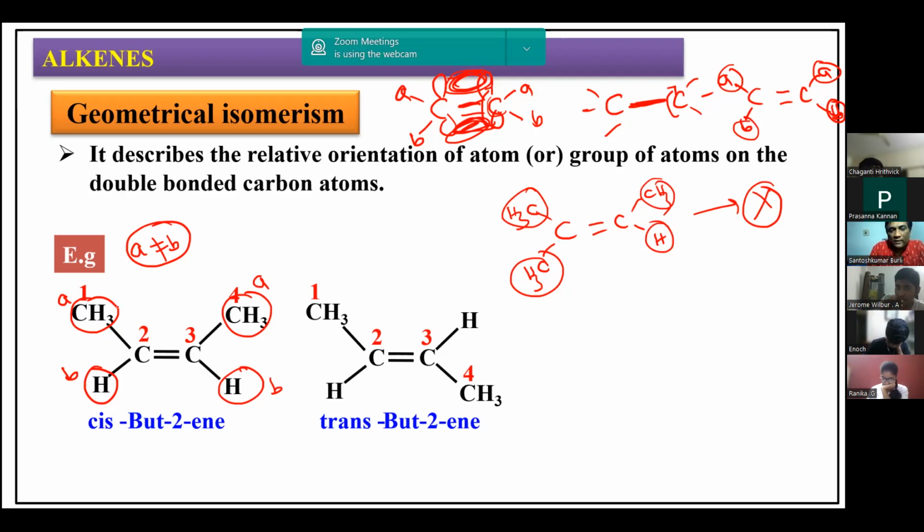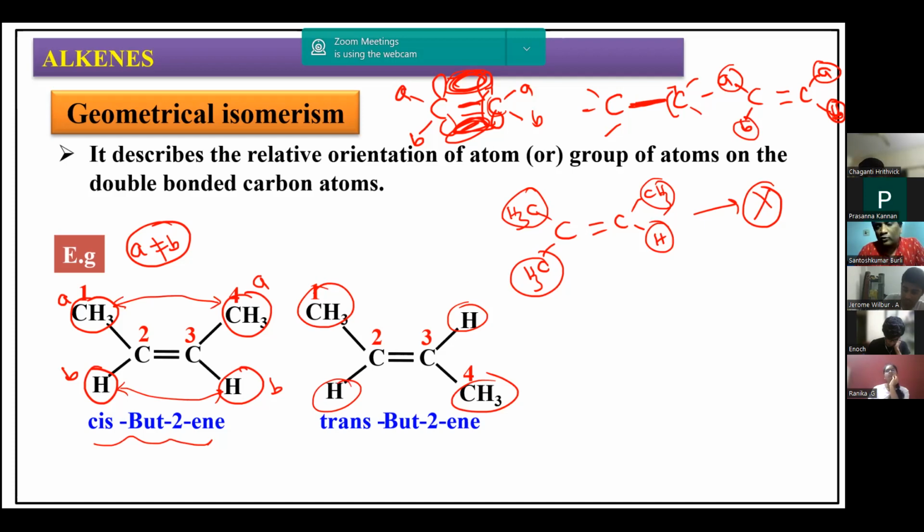One is where similar groups are attached on the same side like this. We call it cis isomer, cis but-2-ene it is. And if similar groups are attached on opposite sides like this, we call it trans but-2-ene. So there are two types of geometrical isomerism, one is cis and another is trans. We can also call this isomerism as cis-trans isomerism. I hope you understood the conditions for this cis-trans isomerism. Any doubt here?